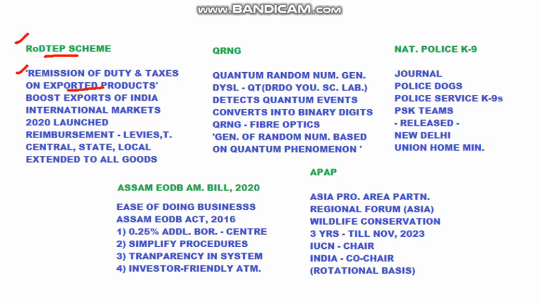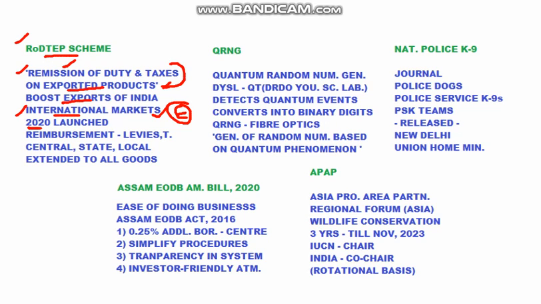So by the full form itself we can know something, that is, it is about remitting duties or taxes on exported products from India. So this is usually done in order to boost our exports from India. The prime agenda is to have a good market in international markets for our goods. So when exports are not given any complex taxation system, duties and all, more exporters will come forward to export their goods. So when we export more goods, our goods will have good competitiveness in international markets. So this is the agenda of RODTEP scheme.